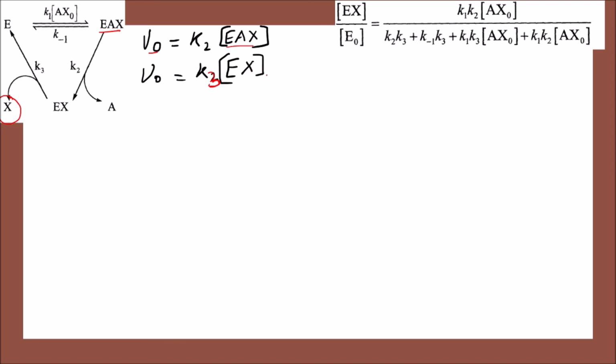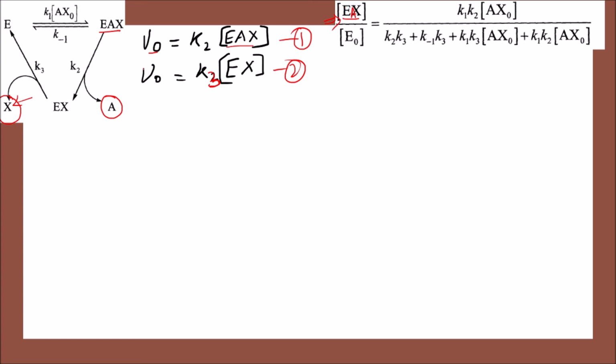Again we will replace the same. If I want to calculate the velocity for the X formation, I will use the EAX or this velocity. This is equation 1, this is equation 2. I will use the second equation to replace this, and if I want to know the velocity for the formation of A, instead of EX it will be EAX.